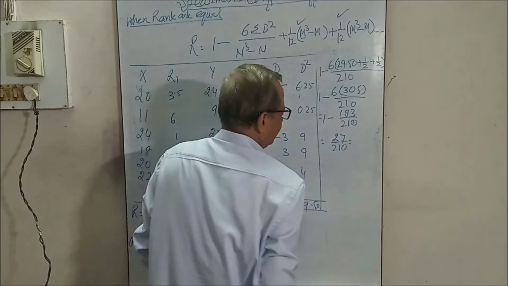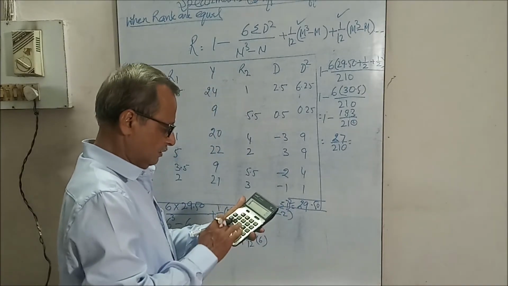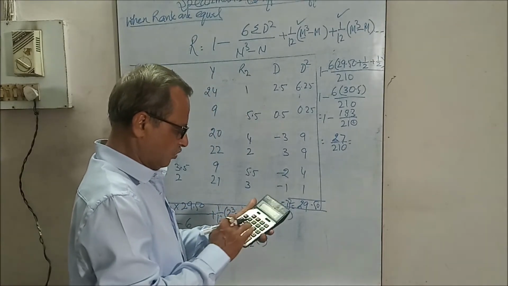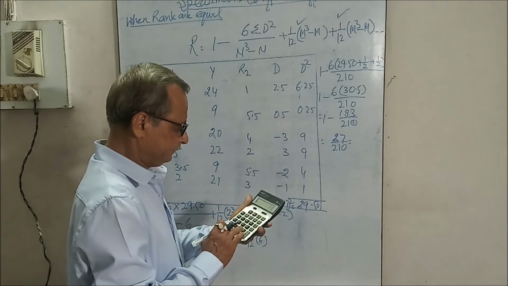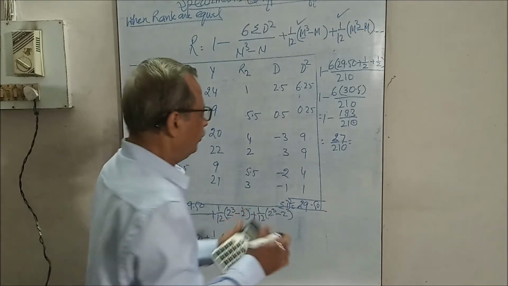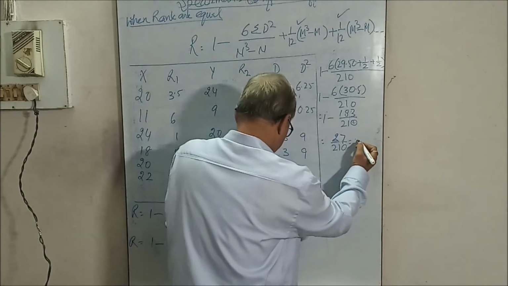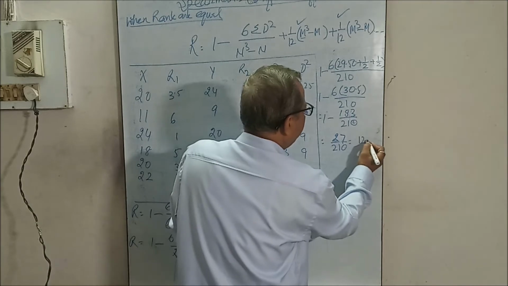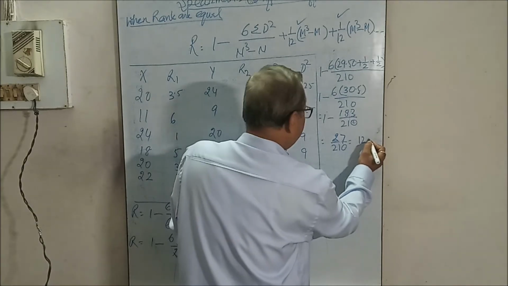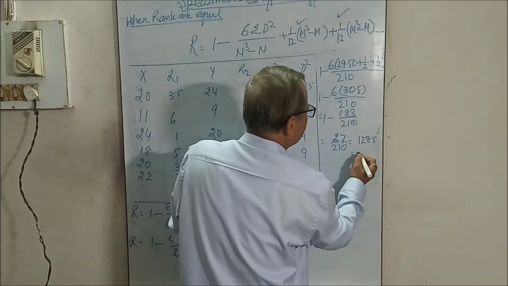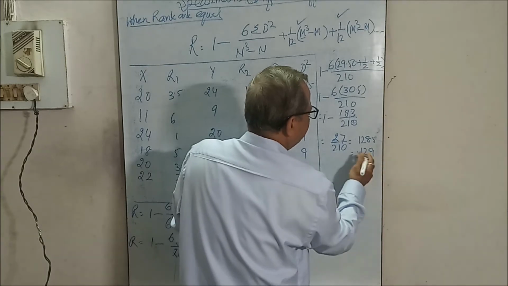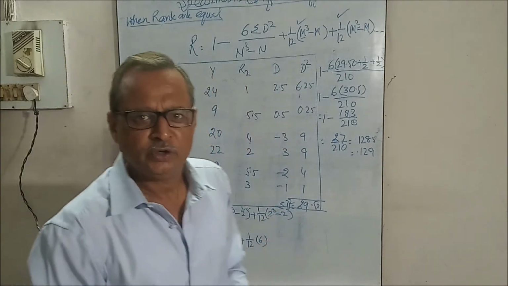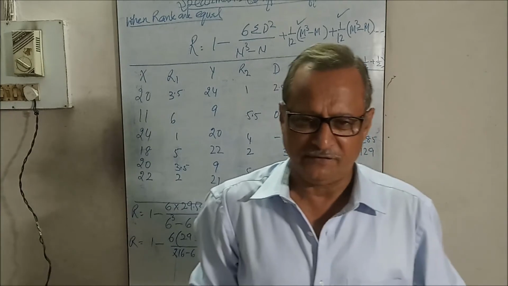Then find the correlation: 27 upon 210 is 0.1285, that is 0.129, a positive correlation, low degree correlation.